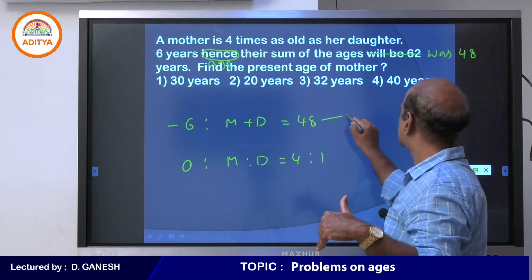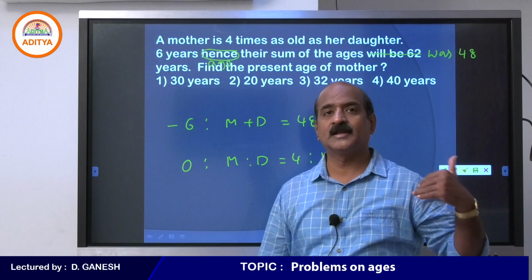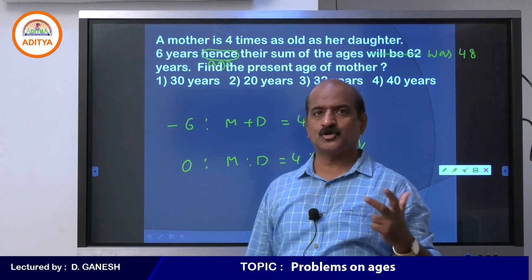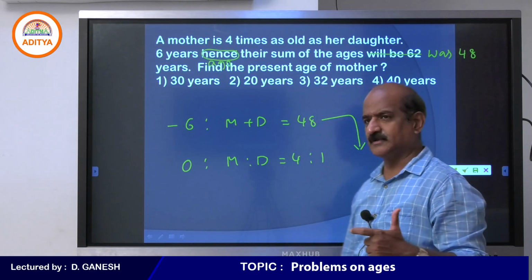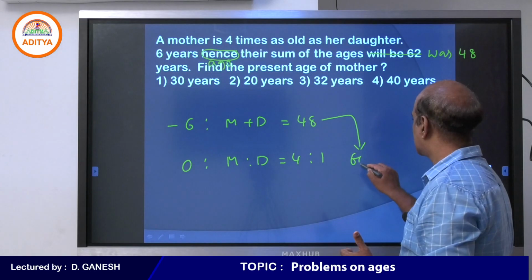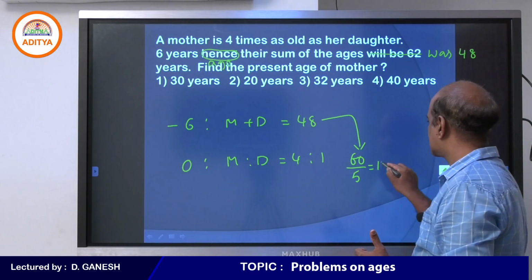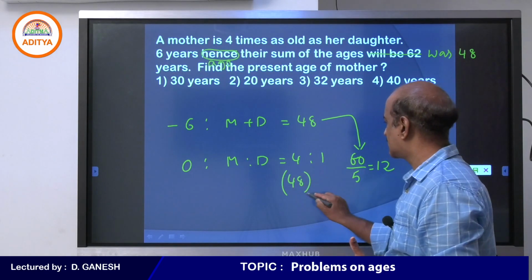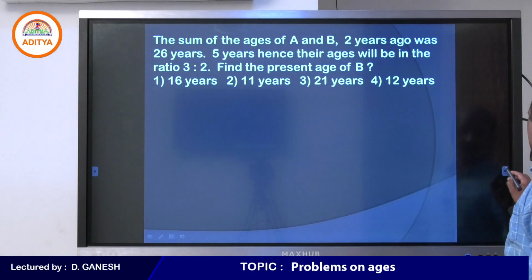Remember, student, I have to take the 48 to the present. To get it done, we have to add 6. 6 must be added for 2 persons, so we have to add 12. 48 plus 12, 60. So 60 may be divided in the ratio 4:1. Every one part is 12. So the present age of the mother is 4 into 12, 48.